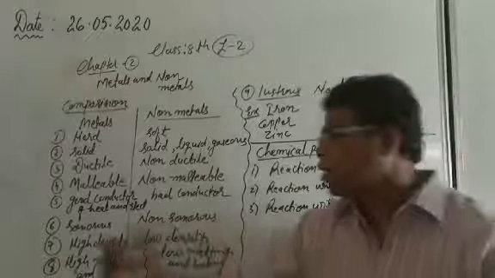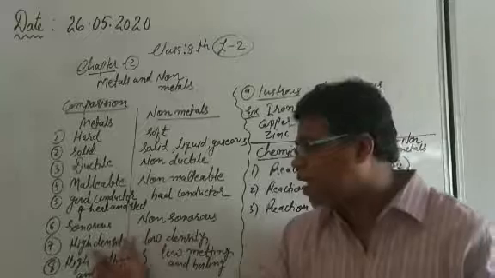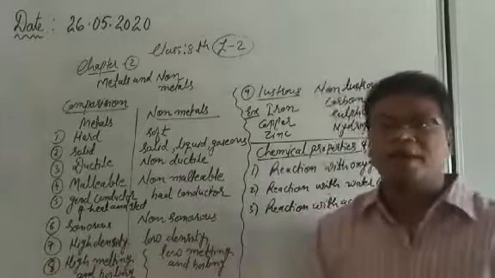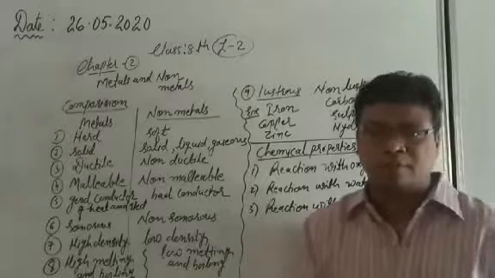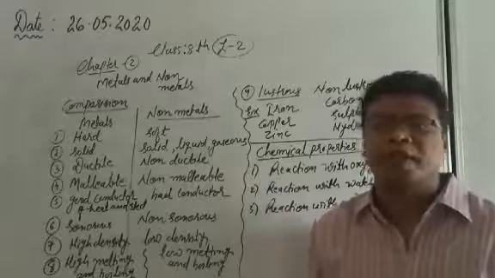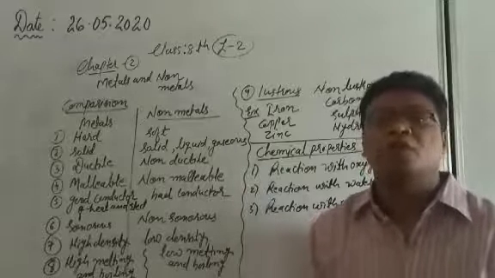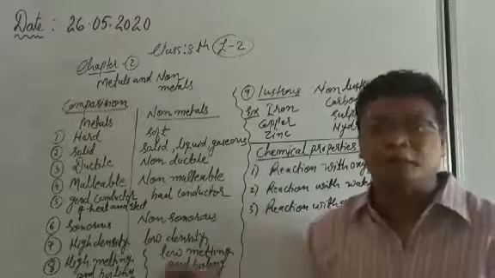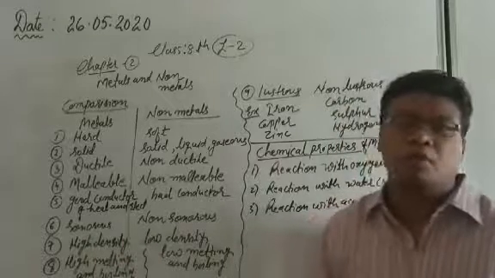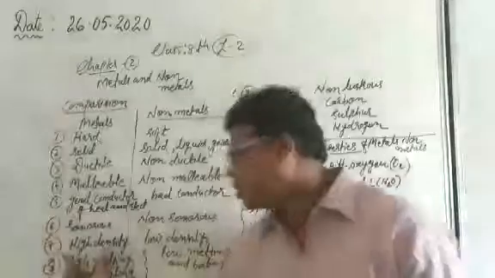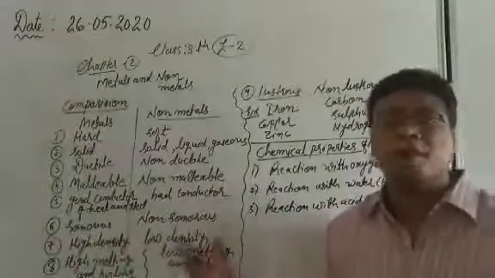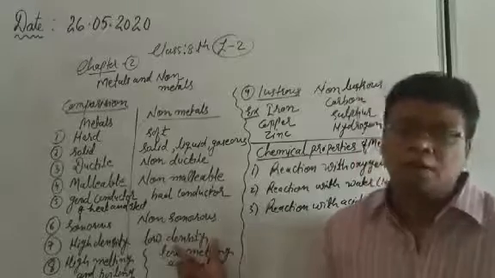Again, same thing. All the metals have high density. They have high density as compared to water. Suppose you take an experiment and you take an iron object and dip it inside the water, you will find that all the iron objects, all the metal objects, immediately sink to the bottom of the water. The meaning is that all the metals have higher density as compared to water. What about the non-metals? They have low density as compared to water.